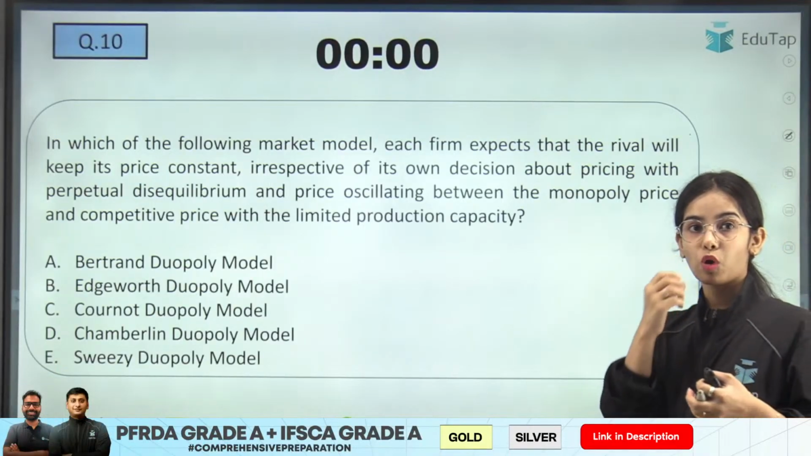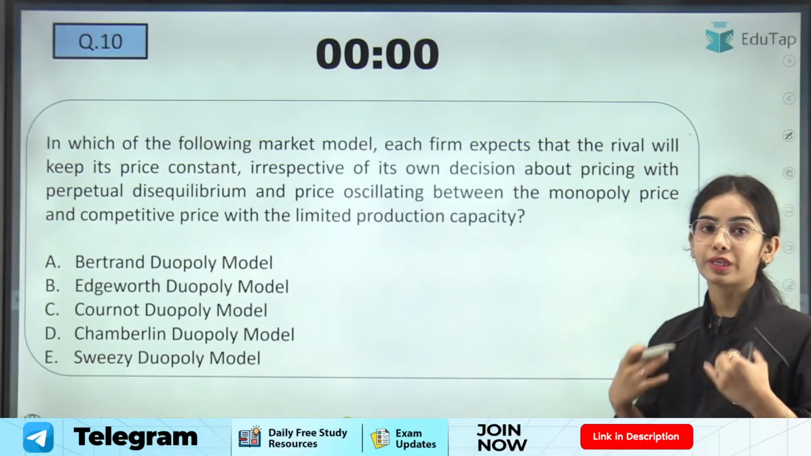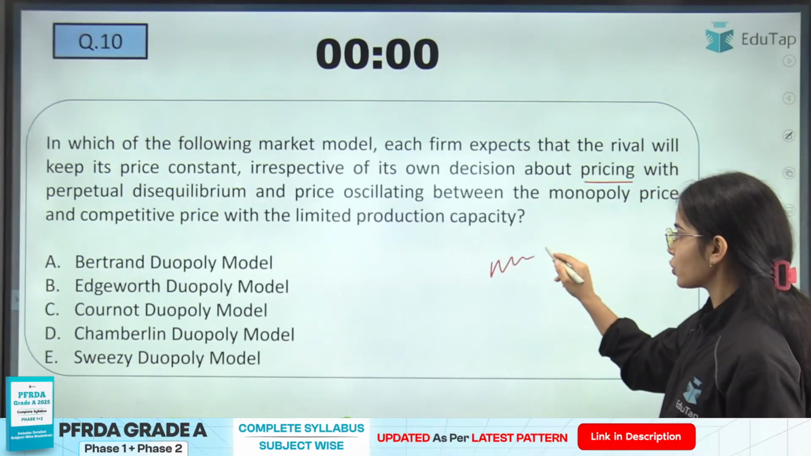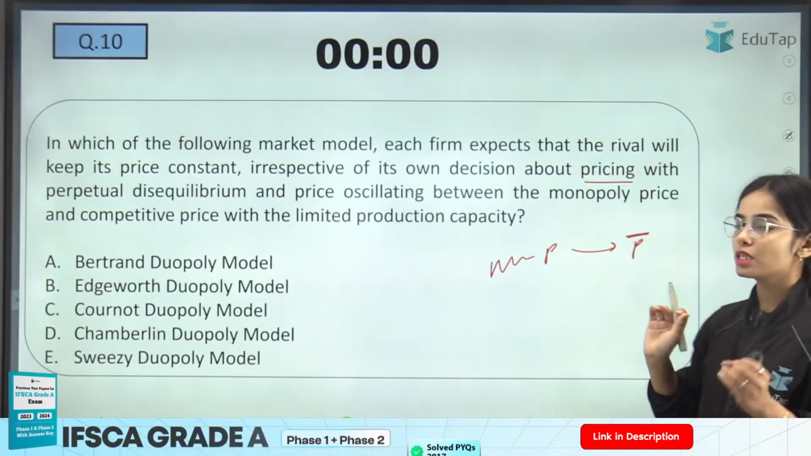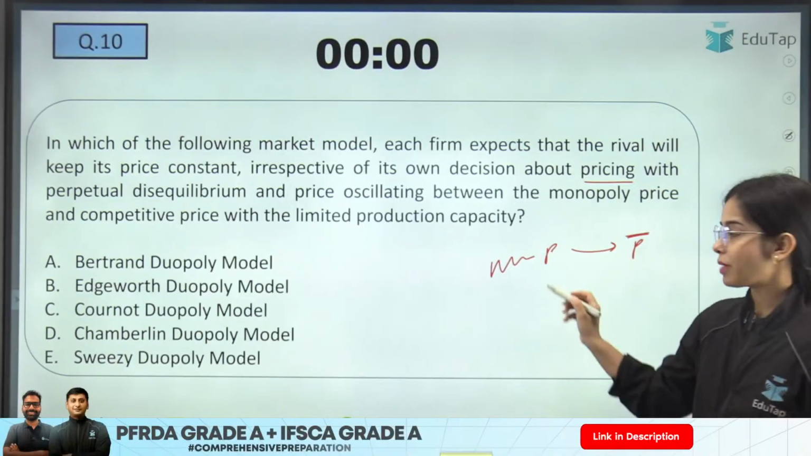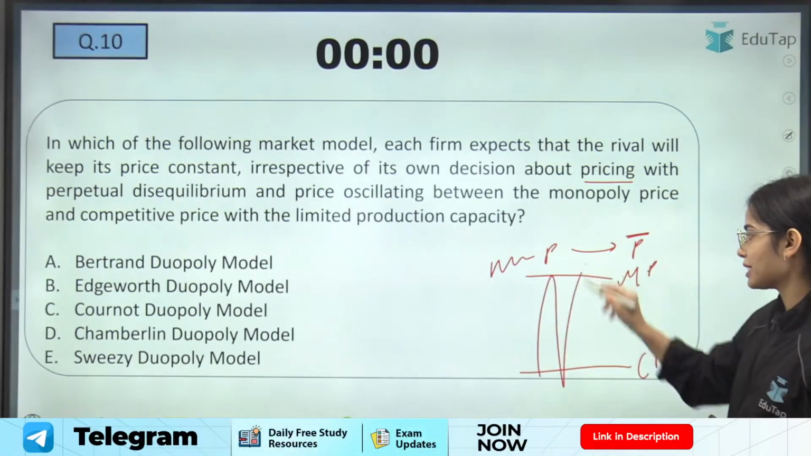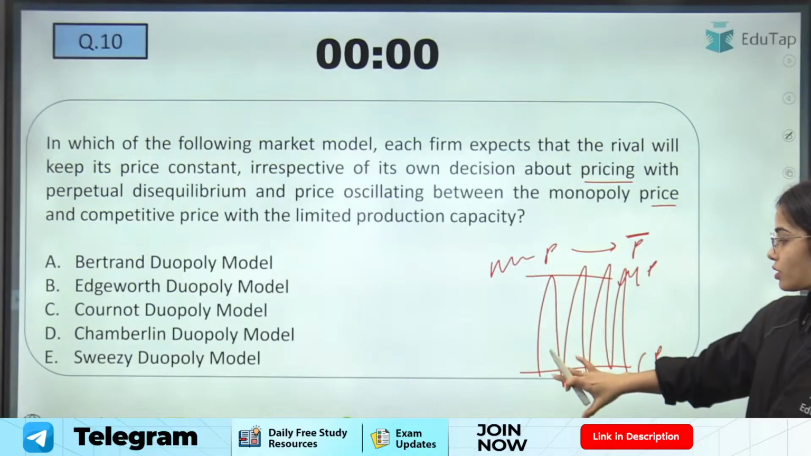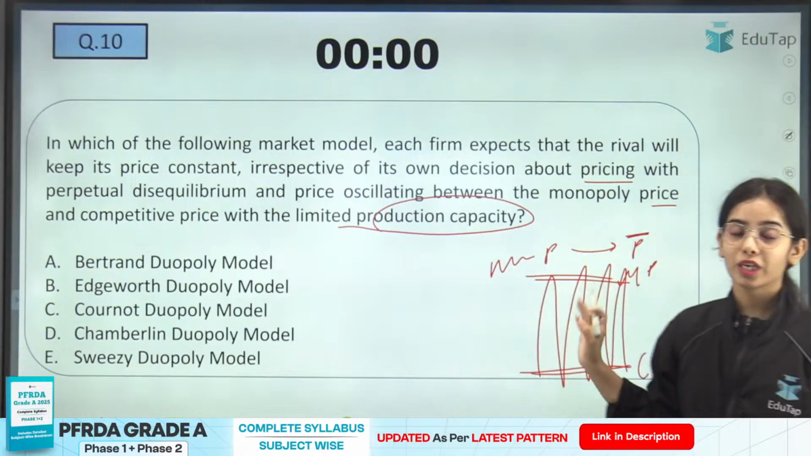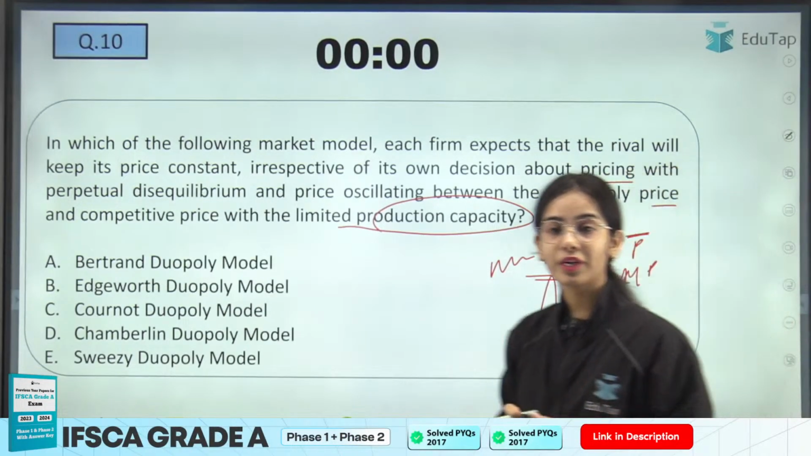In which of the following market models does each firm expect that the rival will keep its price constant irrespective of its own decision about pricing? So the firm is expecting that whatever change we make in the price, the other firm is going to keep its price constant. In this kind of model, there is perpetual disequilibrium and the price keeps on oscillating between the competitive price and the monopoly price, with limited production capacity. So which type of model is this according to you? Try to answer this.